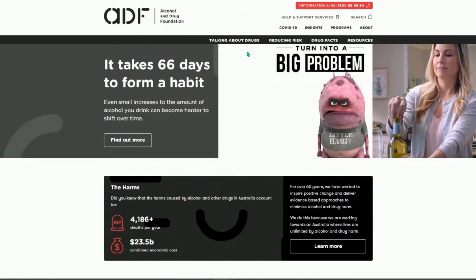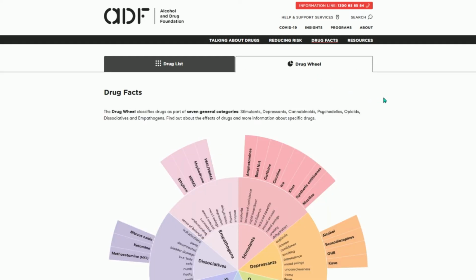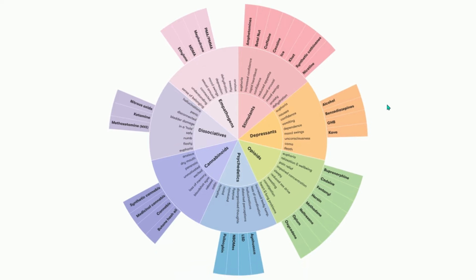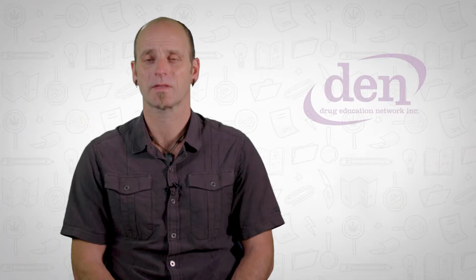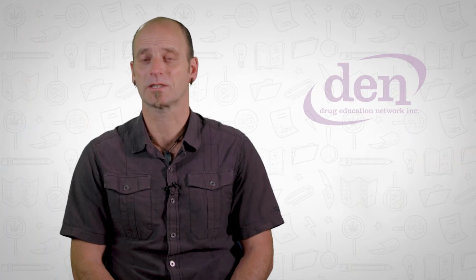The Alcohol and Drug Foundation have compiled a drug list and drug wheel that you can access at adf.org.au that will assist you to understand what the different drug types are, their effects, and how they relate to each other. Let's dive in and have a look at the wheel and touch on some of the substances mentioned.